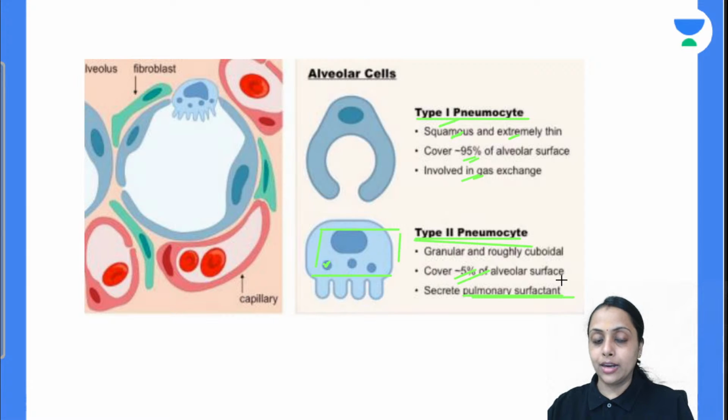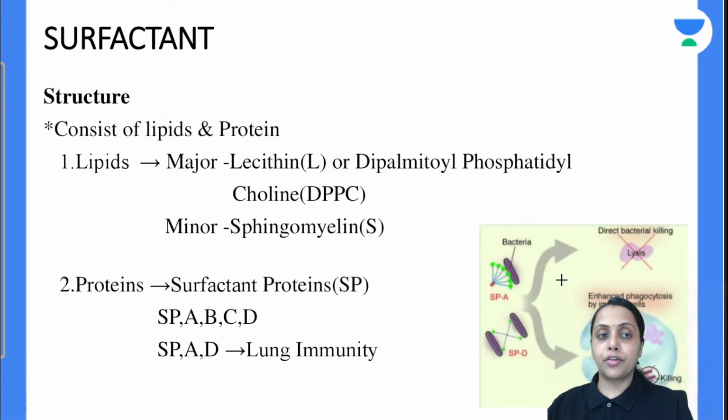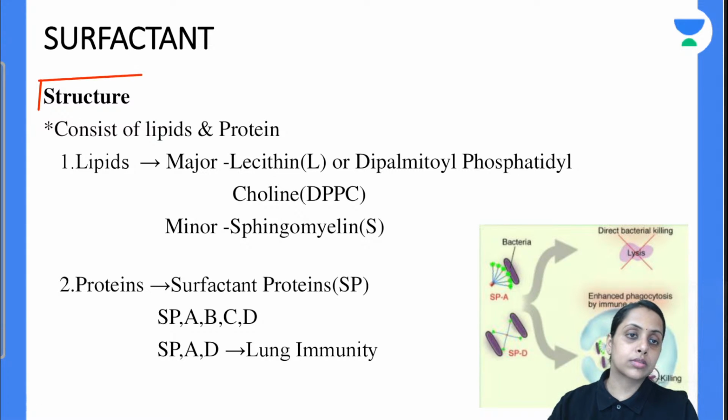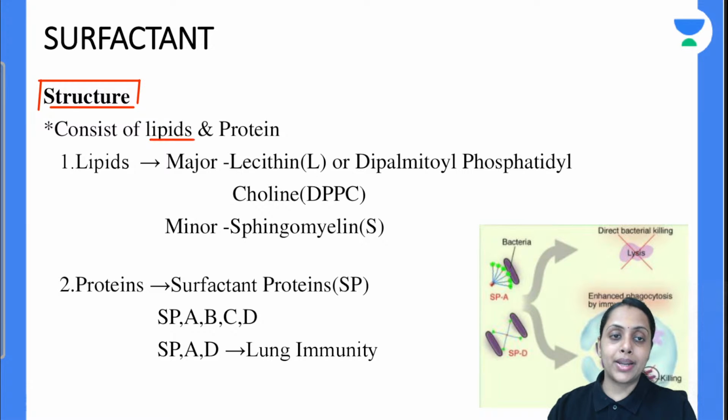Is that clear? Moving further to the surfactant structure, first coming to the structure part. This surfactant consists of lipid and protein molecules. In lipid, we have major lipid and minor lipid.